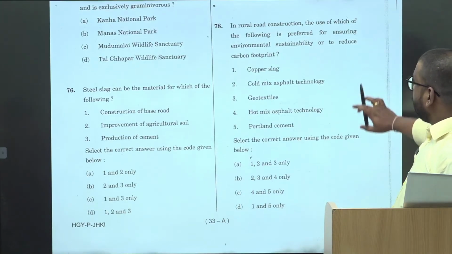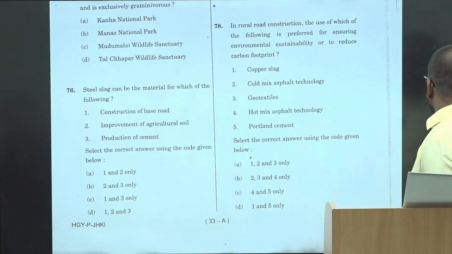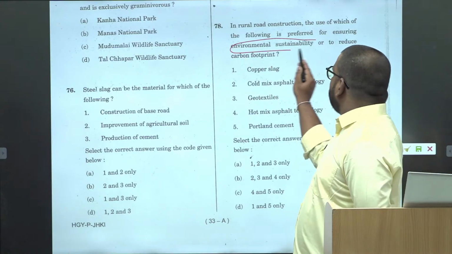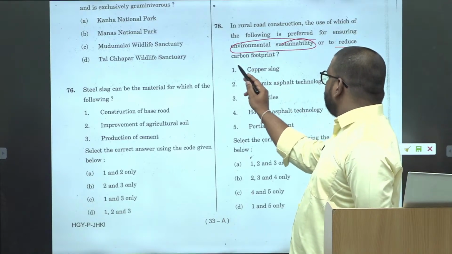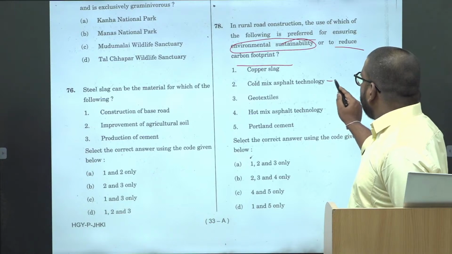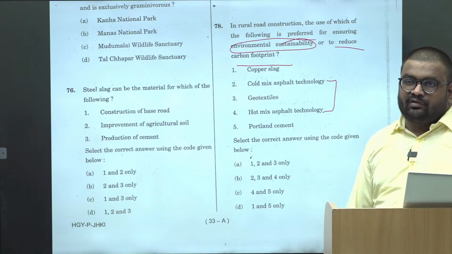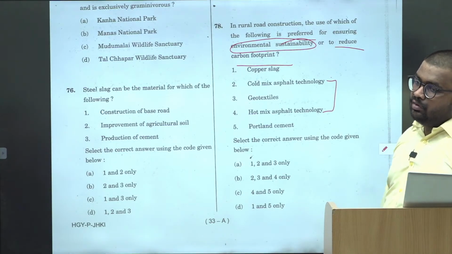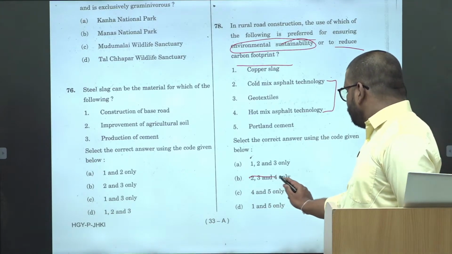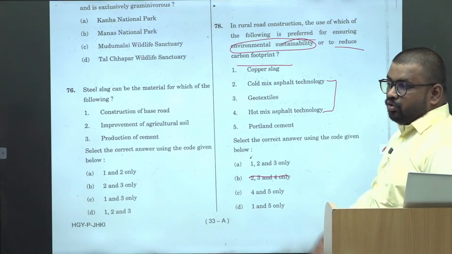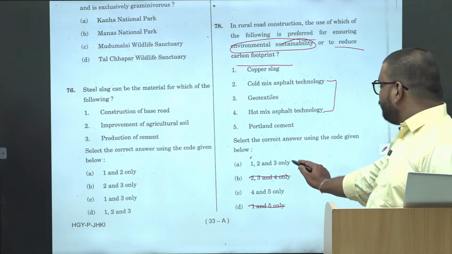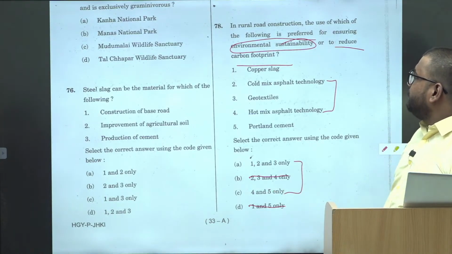Okay, so in rural road construction, which one of the following are preferred for ensuring the environmental sustainability or to reduce carbon footprint? ठीक है. So इसमें a simple कि cold mix asphalt technology and hot mix asphalt technology. These both are contradictory. So both can't go together. So 2 and 4 आपके eliminate हो गए और दोनों में से एक तो होना ही चाहिए. So यहाँ पे 2 भी नहीं है, यहाँ पे 4 भी नहीं है. ठीक है. So आपका 50-50 तो हो गया यहाँ पे ना.